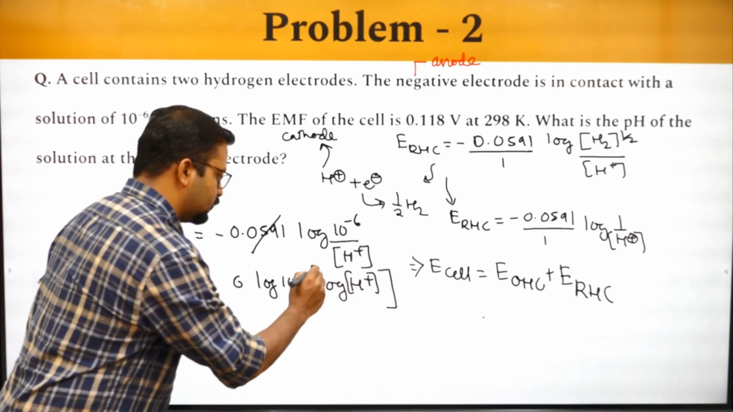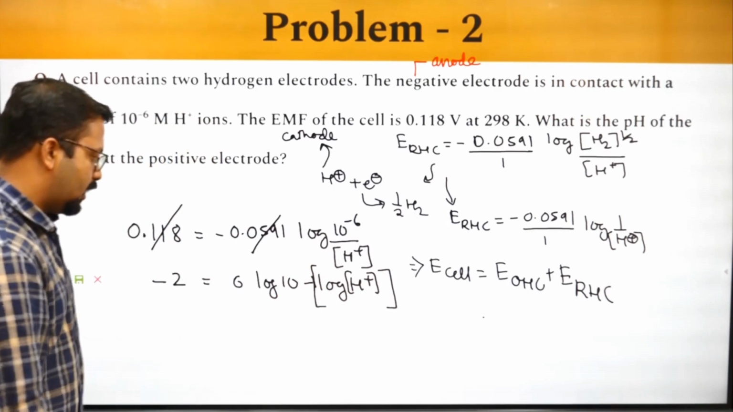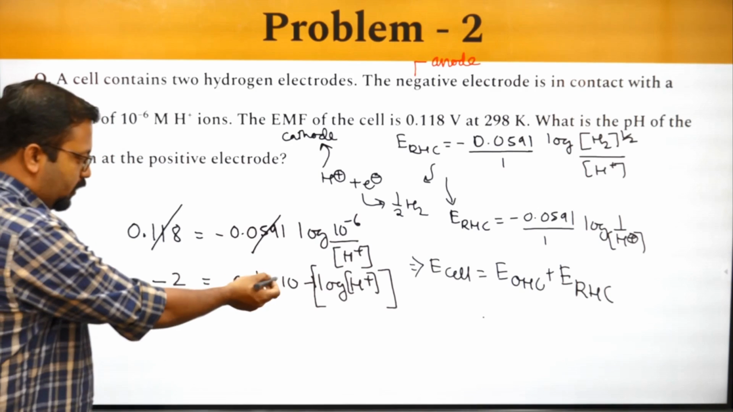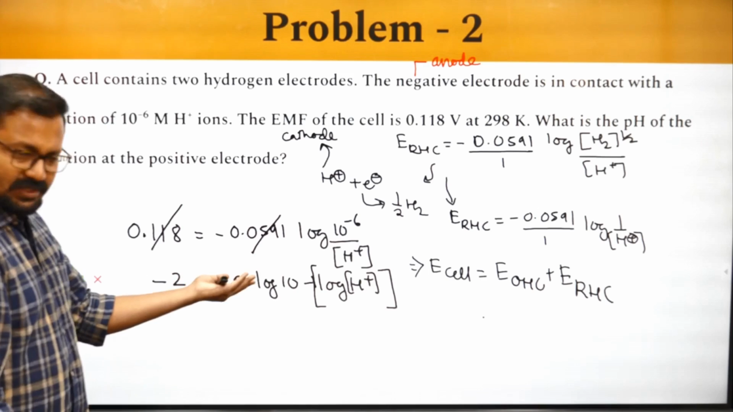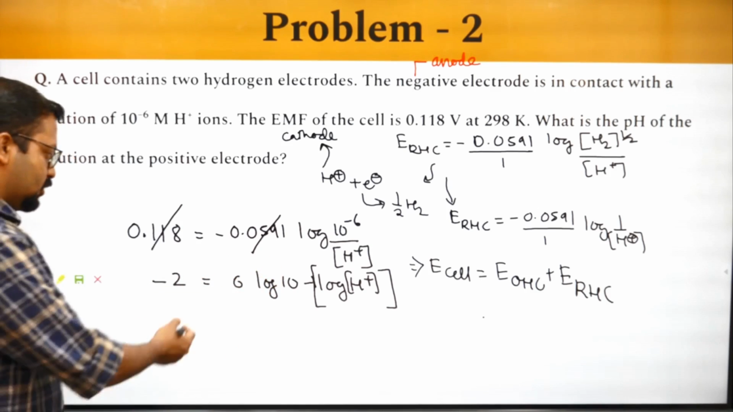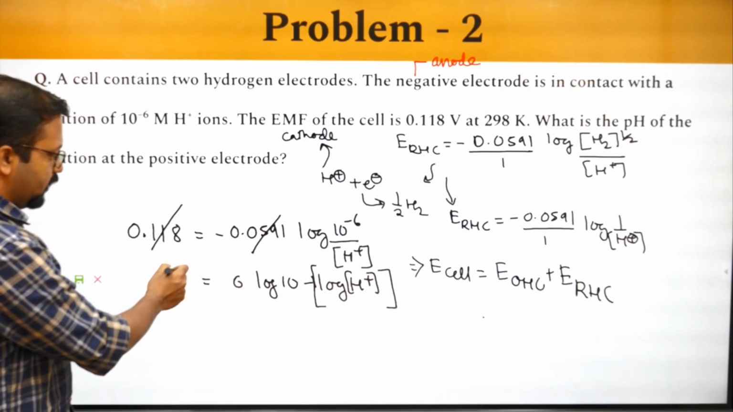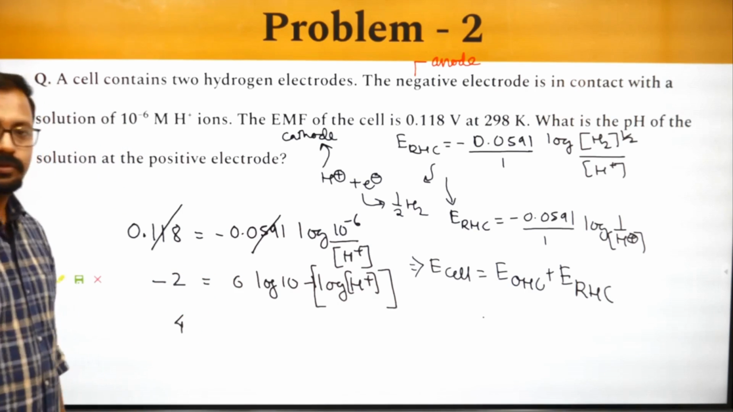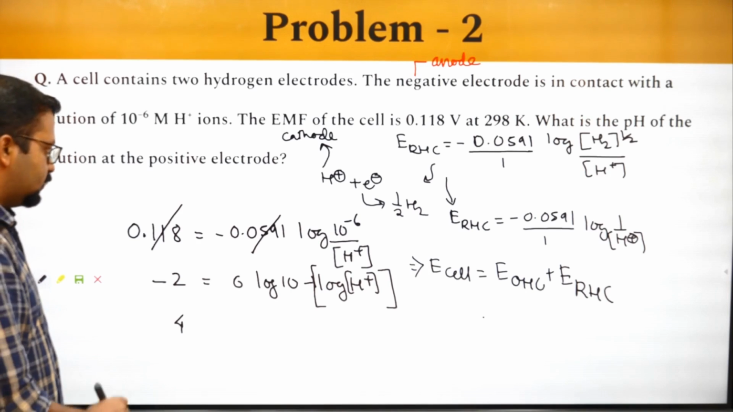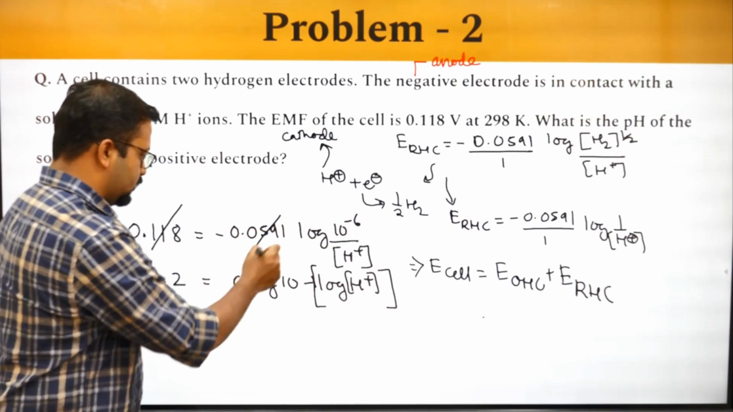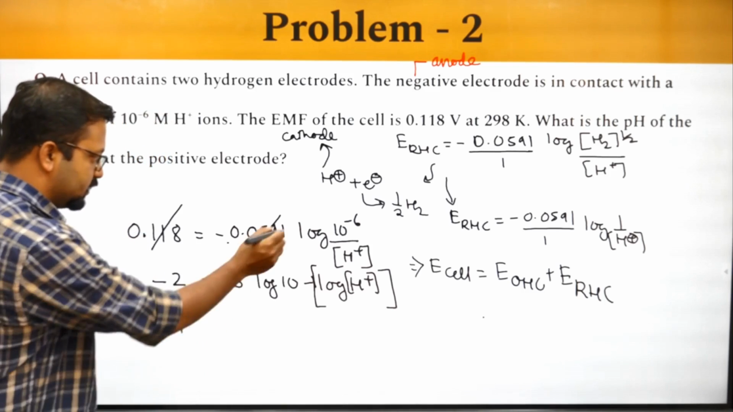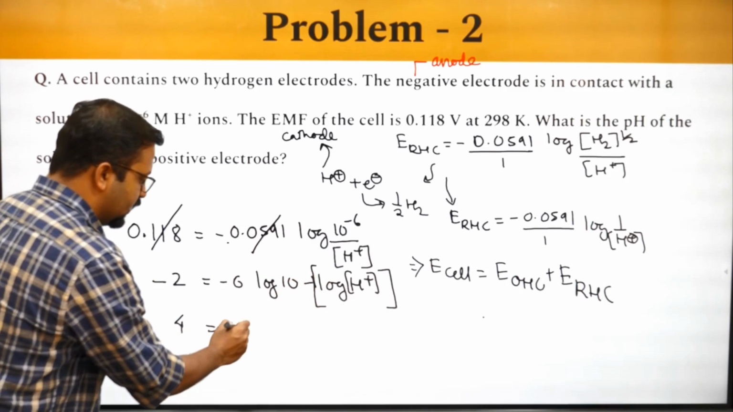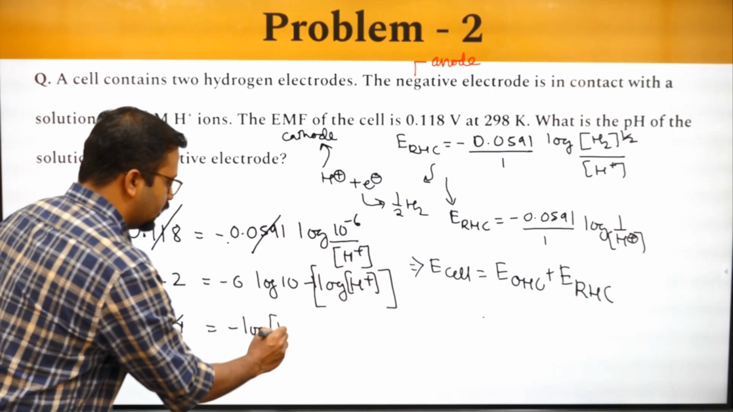So 6 log 10, that is equal to how much? That is equal to 6, since log 10 is 1. So how much will this be? This is minus 2, it will come over here. So this will be equal to 4. Okay, this will be equal to 4 and minus log H plus.